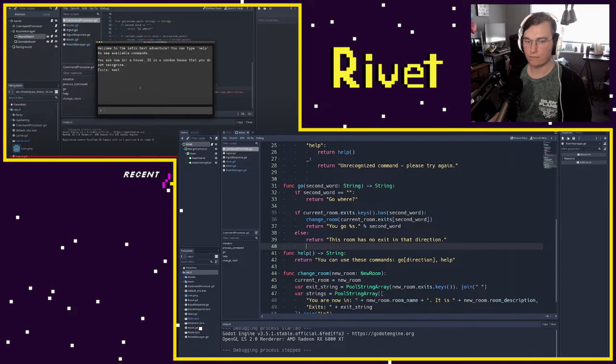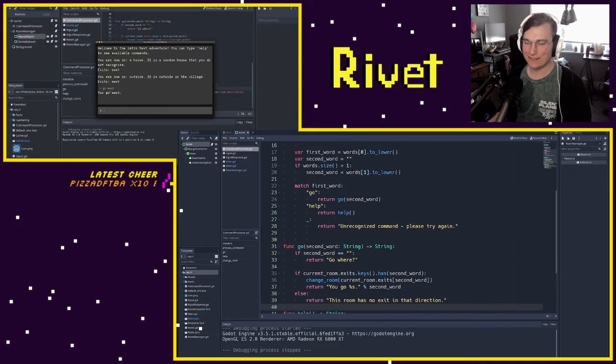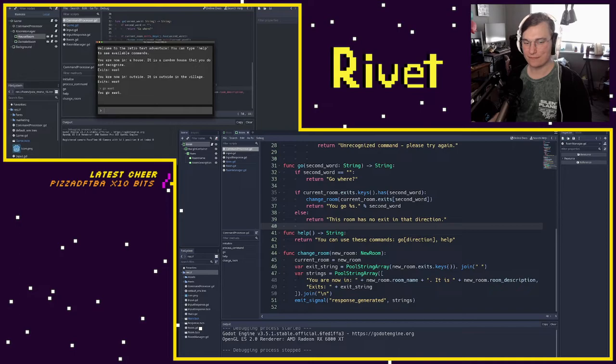Okay, so things are looking pretty good. There's just one weird thing though. If I type go east, you'll see that it gives us the output about the new room we're in. You're now outside, it's outside in the village, etc. Before it actually says what command we went. It's kind of confusing. It'd be a lot better if this go east appeared before this text right here that tells us what just happened. And so we're going to change that now.